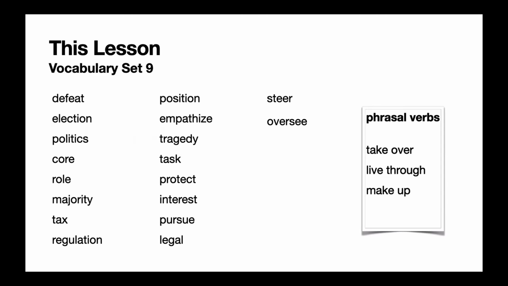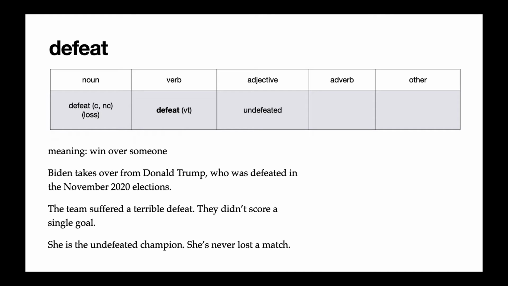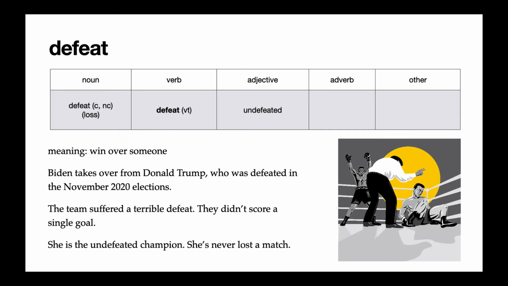In today's vocabulary set, we have 18 words and 3 phrasal verbs. Our first word is defeat. Defeat is a transitive verb. It means to win over someone, like win in a competition.